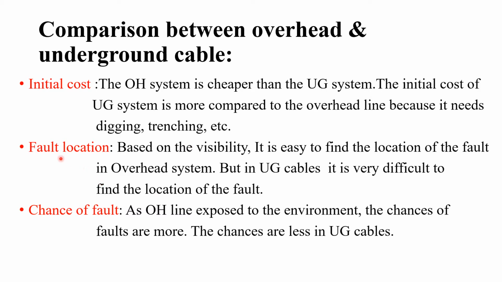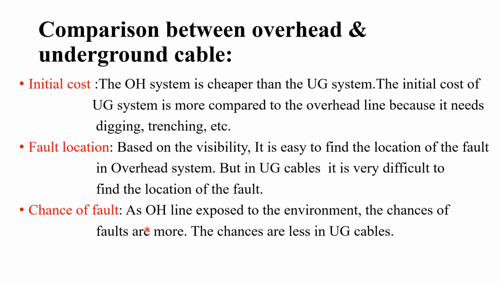The second category is fault location. We know that overhead transmission systems are very visible to everyone, but for UG cables it is very difficult to find out the location. Based on this visibility, fault location is very easy for overhead transmission systems, and fault location is very difficult for underground cable systems.